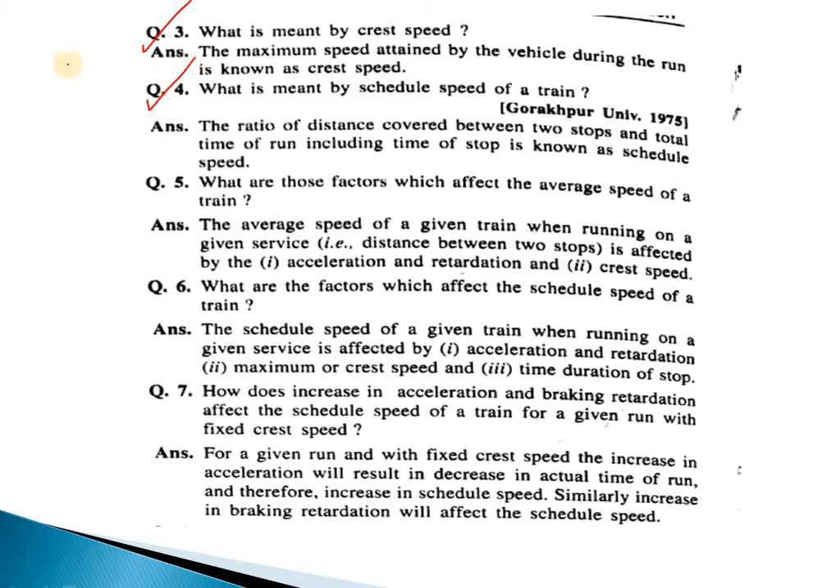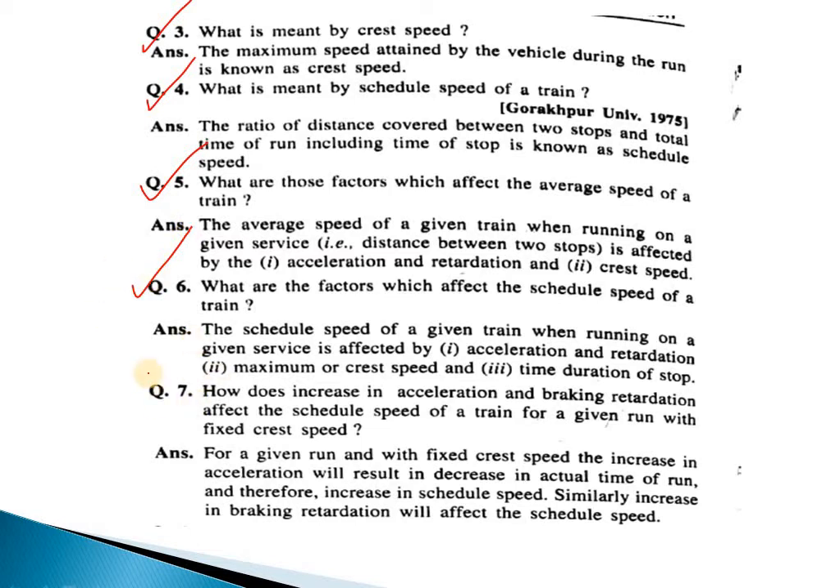Question 5. What are the factors which affect the average speed of the train? The average speed of a given train when running on a given service is affected by acceleration, retardation and crest speed. Next question, what are the factors which affect the scheduled speed of the train? These are very important questions. The scheduled speed of a train when running on a given service is affected by: one, acceleration and retardation; two, maximum or crest speed; three, time duration of stop.